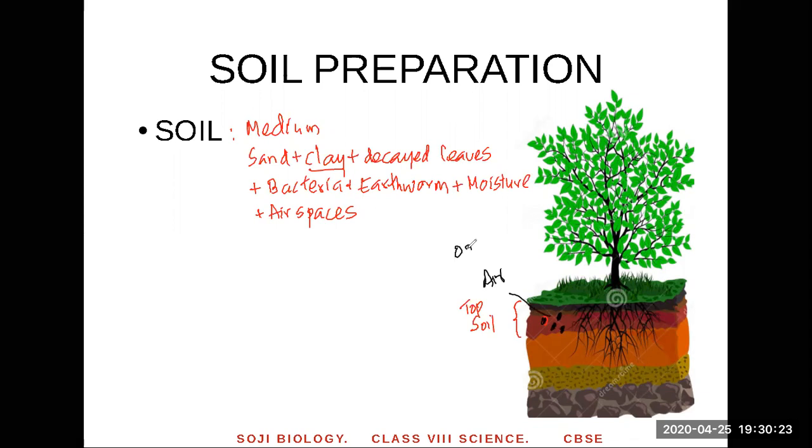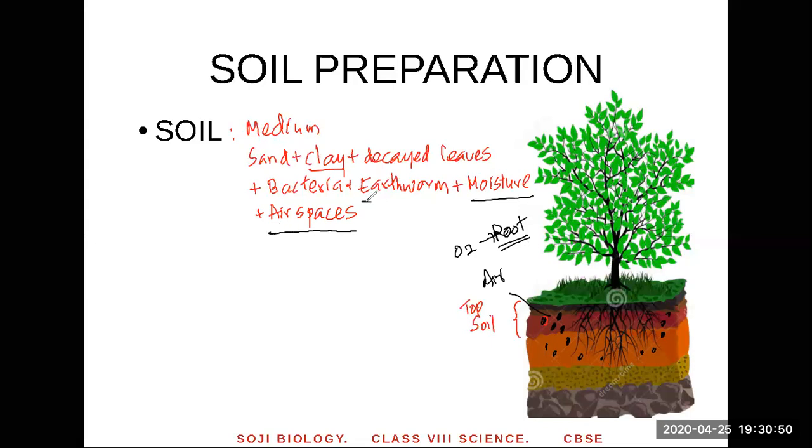This air contains oxygen, and the roots use the oxygen for respiration. Remember, that's why air is required. Soil needs air, right? Roots need to respire because they have to do respiration to produce energy for growth and absorption of mineral ions. And that's why soil should have air spaces. And there should be moisture, which gives water to the plant.